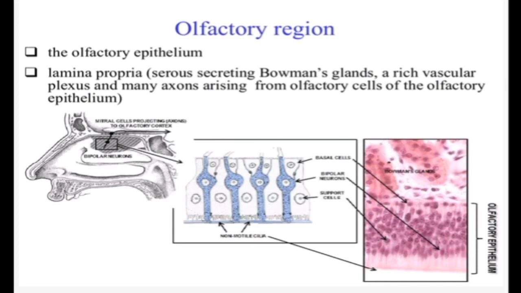Olfactory receptor cells are bipolar neurons possessing a cell body, a dendrite extending to the mucosal surface, and an axon which leaves the epithelial surface and enters the underlying connective tissue and joins the axons from other bipolar neurons to form the fascicles of the olfactory nerve. The olfactory nerve is one of the cranial nerves which brings the messages from olfaction.